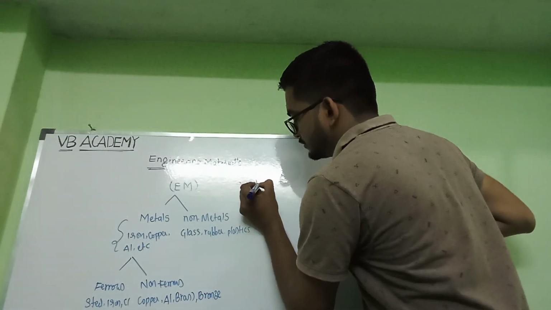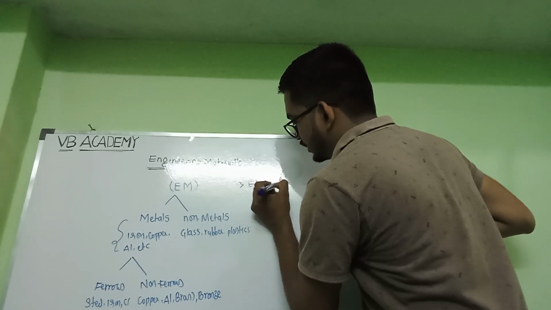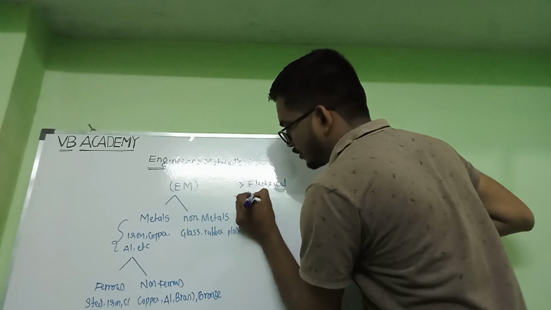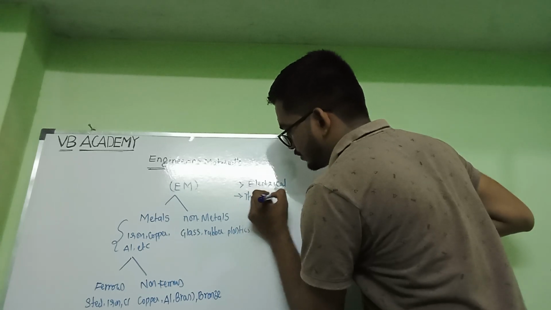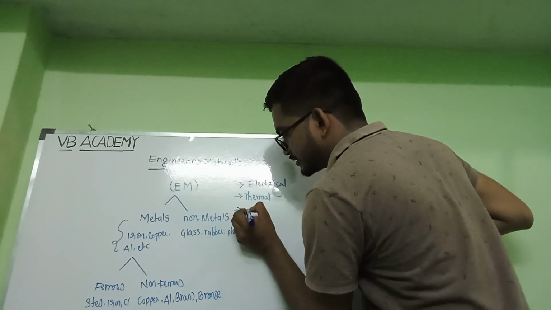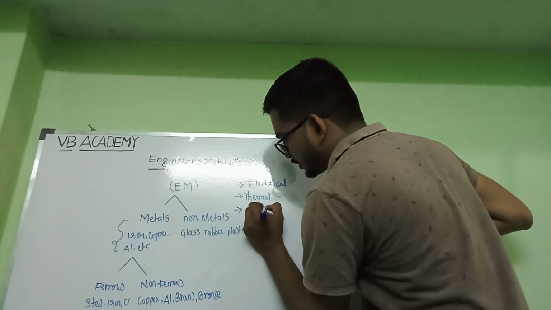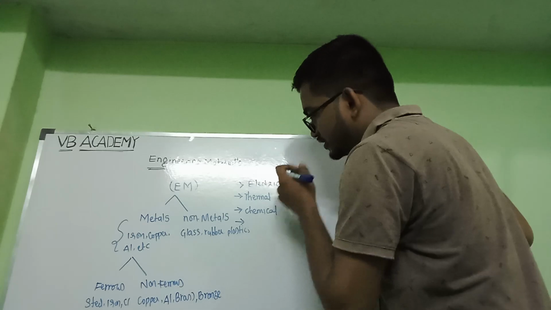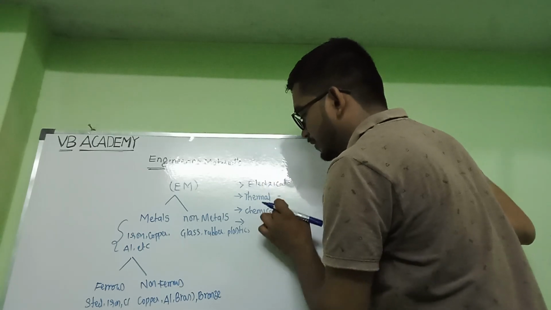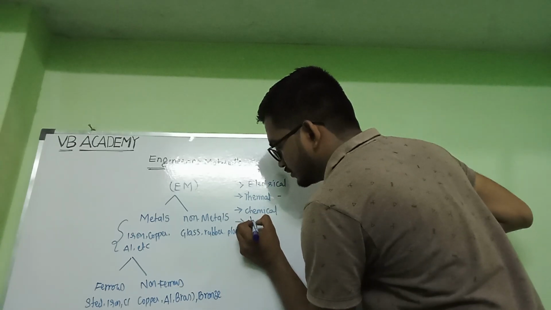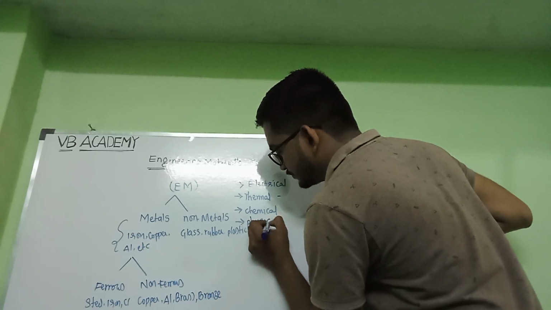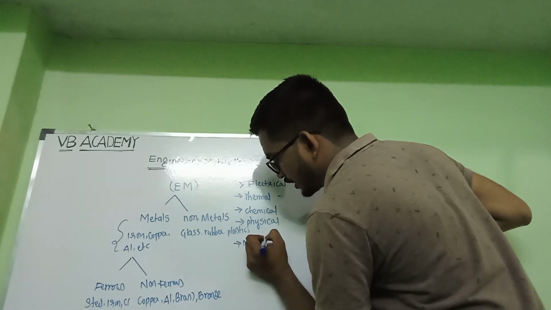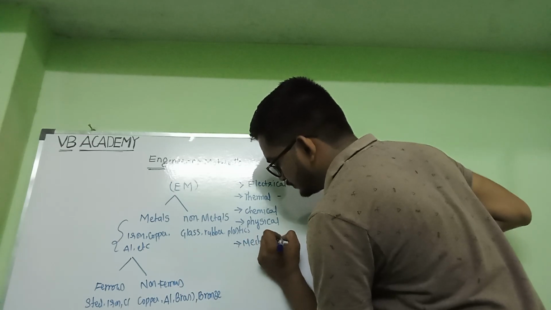Electrical properties, second thermal properties, third chemical properties, fourth physical, and then mechanical.